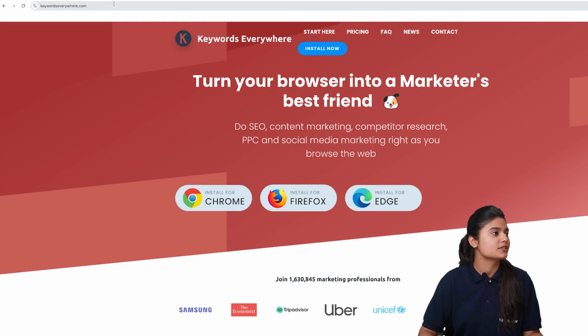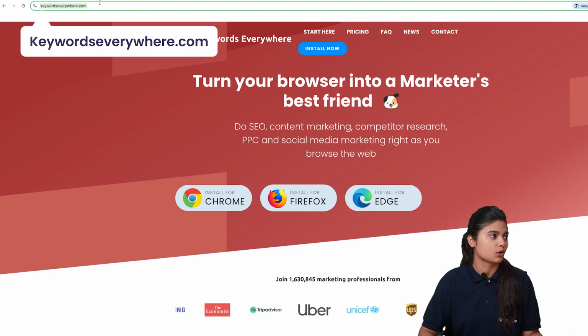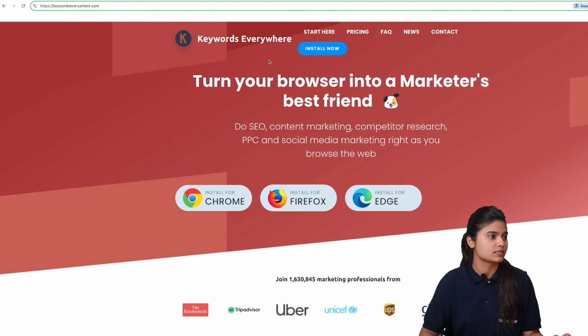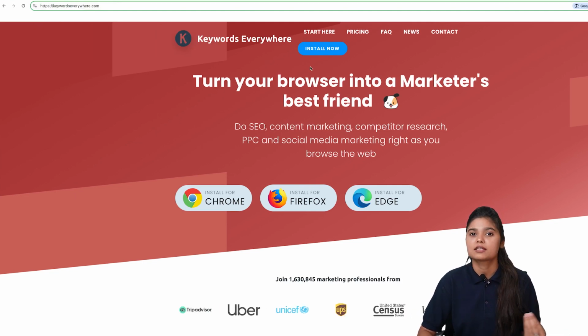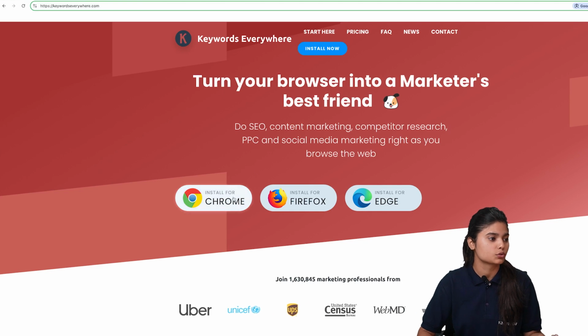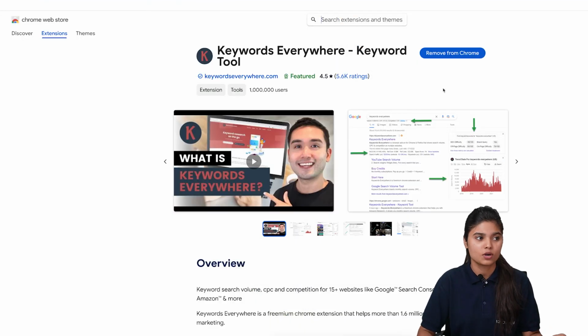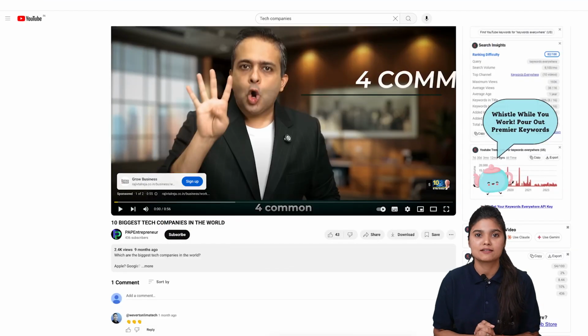Here we have written keywordseverywhere.com, so we are on its page. Basically it's an extension. You can install it for Chrome, Firefox, or Edge. I have already installed it, that's why it shows "Remove from Chrome," because I have already added it to my Chrome. Now let's see how it is helpful for you.